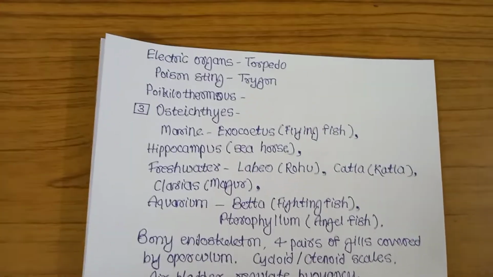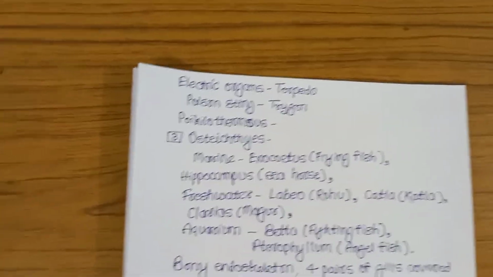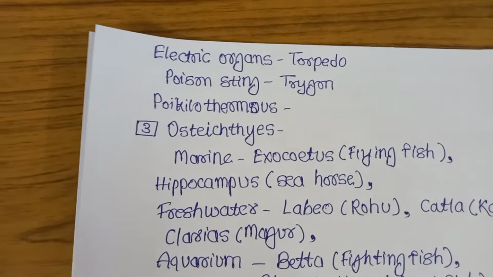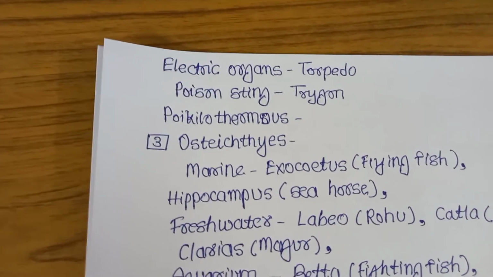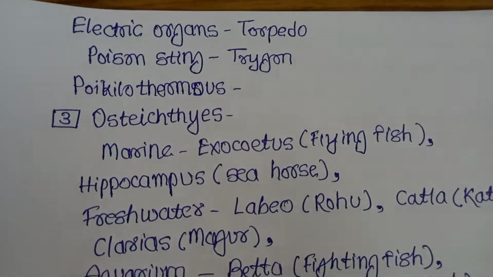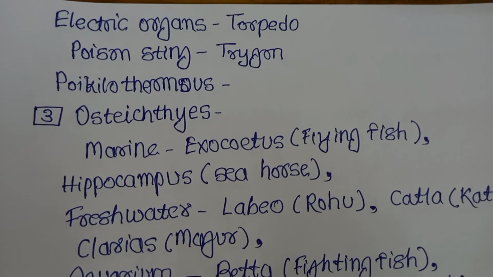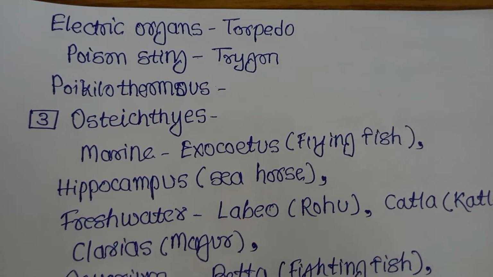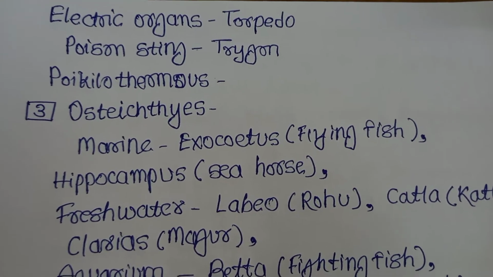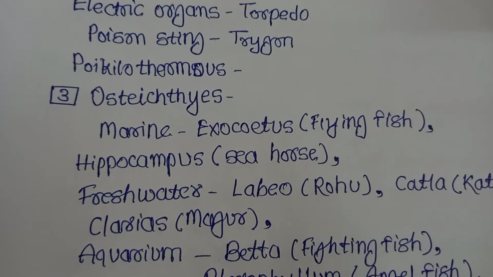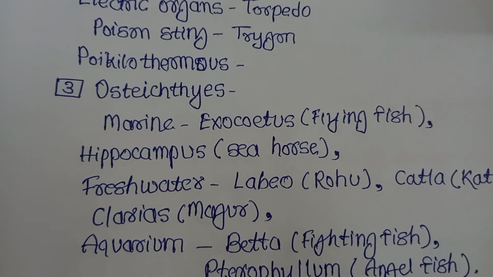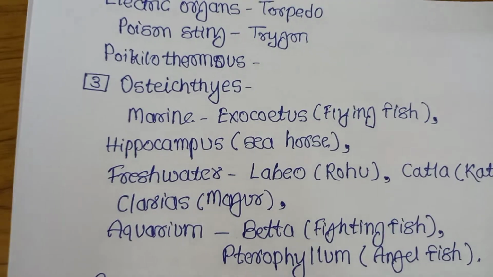Now the electric organ present in these Chondrichthyes. Which fish has an electric organ? Torpedo has electric organ near their eyes. Electric organs present in torpedo fish. Poison sting is present in Trygon fish, and they are poikilotherms.